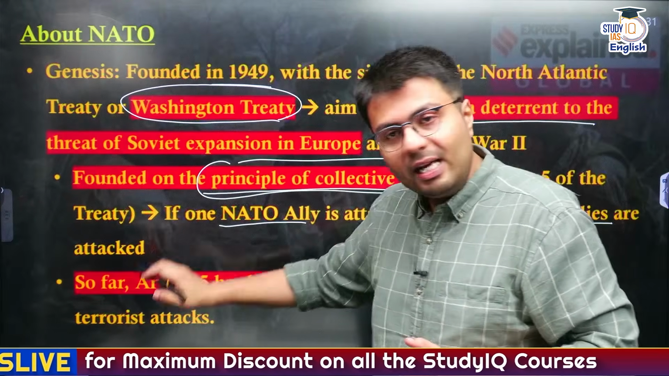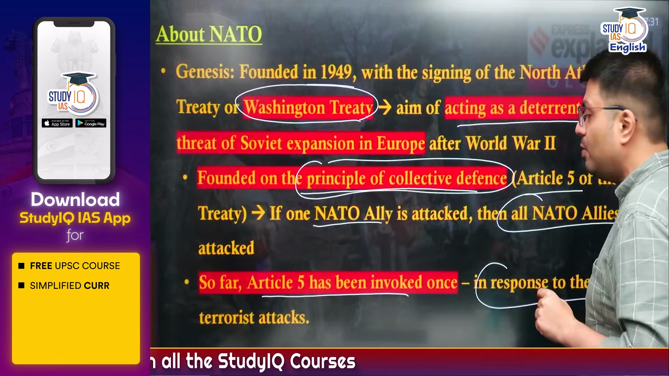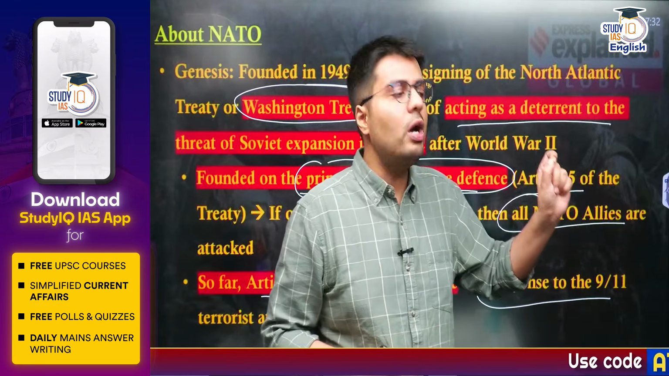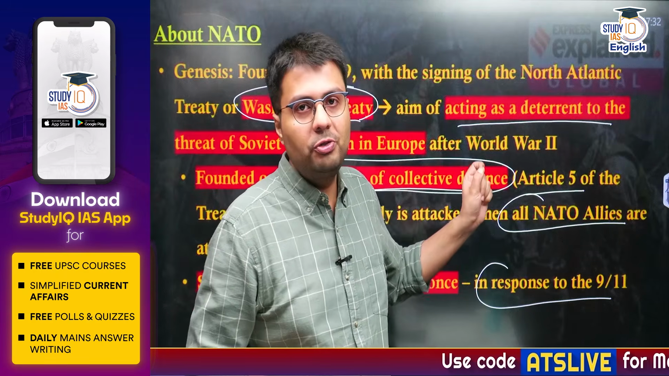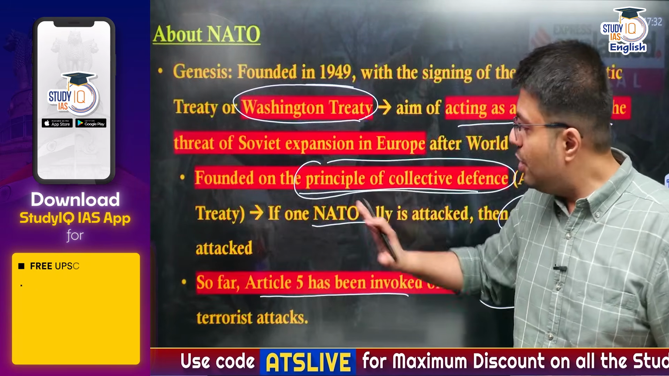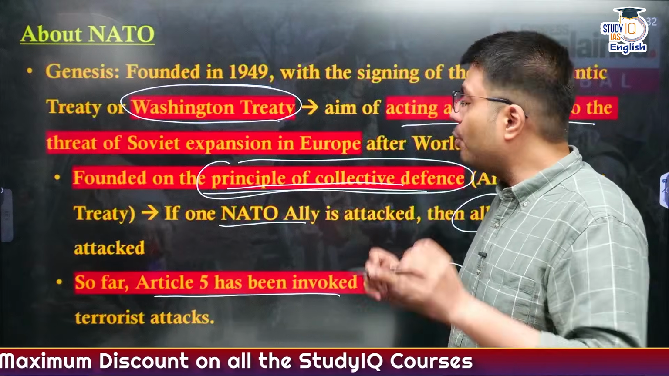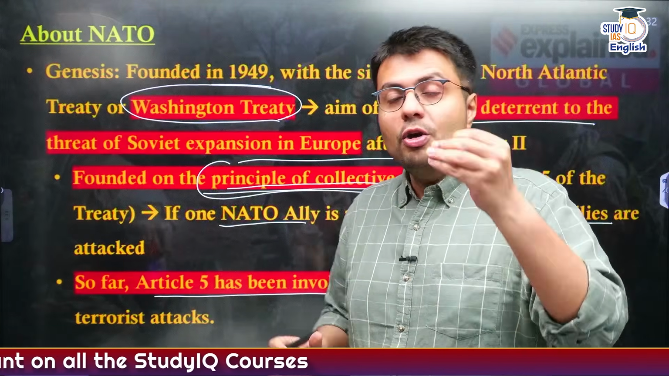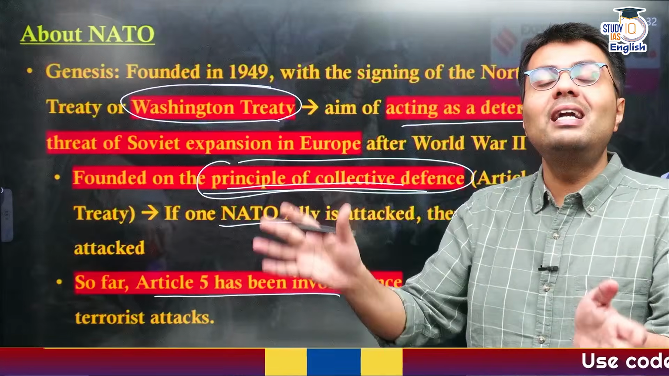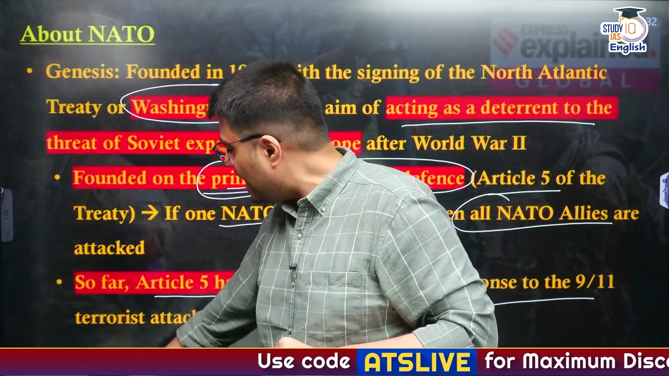So far, Article 5 has only been invoked once. This was in response to the 9/11 terrorist attacks, which destroyed the Twin Towers in New York and other important military infrastructure in the US. So the US sought the help of NATO by invoking the Article 5 provision, that means the principle of collective defense. So NATO considered that an attack on the US, which is a member of NATO, was an attack on every member of NATO, and they responded in togetherness, right?